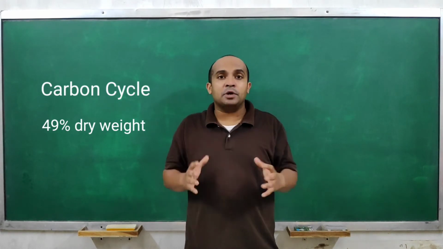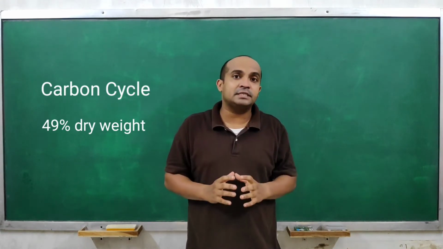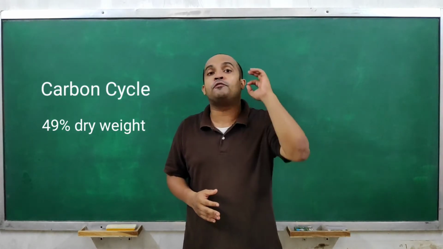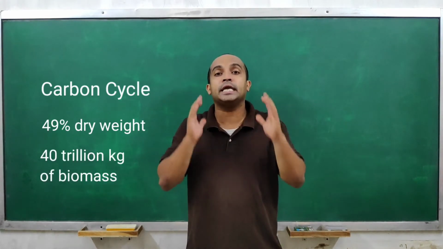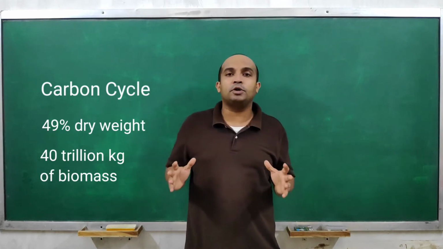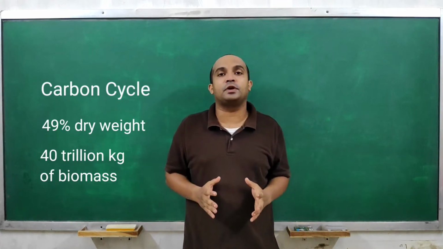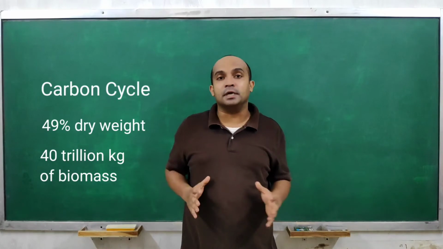If we talk about the biosphere, how much carbon is there in the biosphere, then it is 4 multiplied by 10 power 13 kg. It is a huge amount of carbon which is fixed by photosynthetic organisms in the biosphere. Understood?